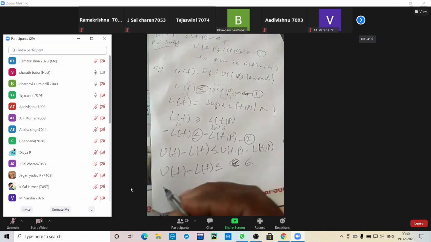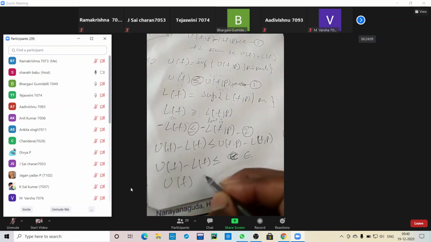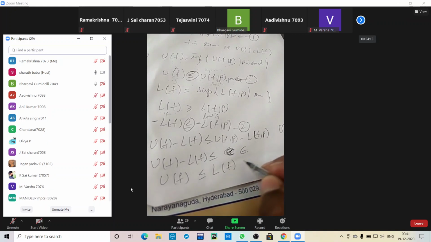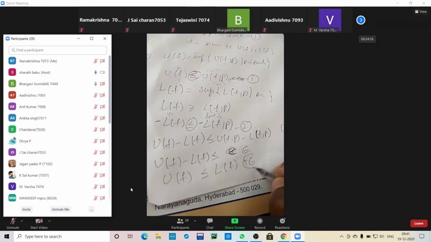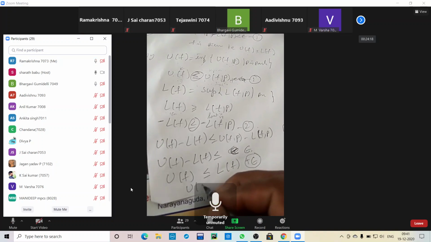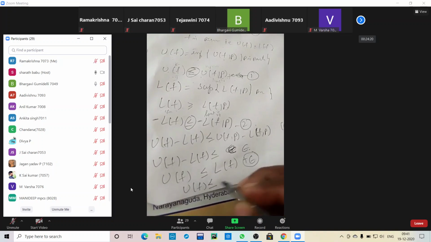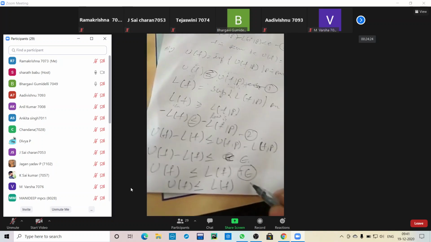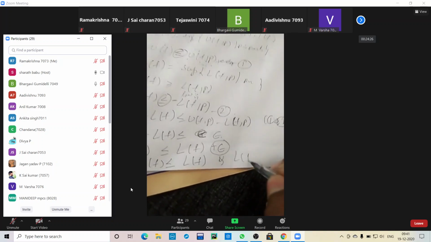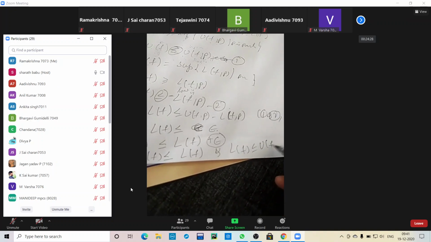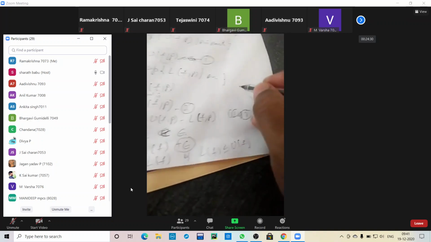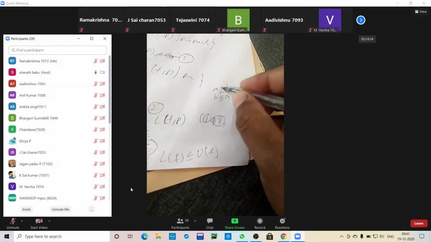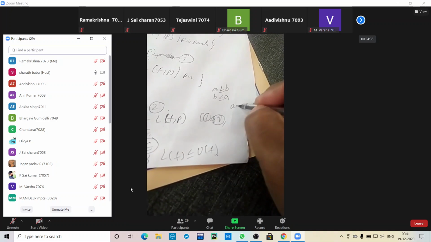So L of f I want to take to the other side. L of f is less than or equal to U of f is less than or equal to L of f plus epsilon. But epsilon is an arbitrary constant. You should eliminate that value. So U of f is less than or equal to L of f. And before, we have to prove one of the theorems, L of f is less than or equal to U of f. So here we have a is less than or equal to b, b is less than or equal to a. What you can say from here onwards?